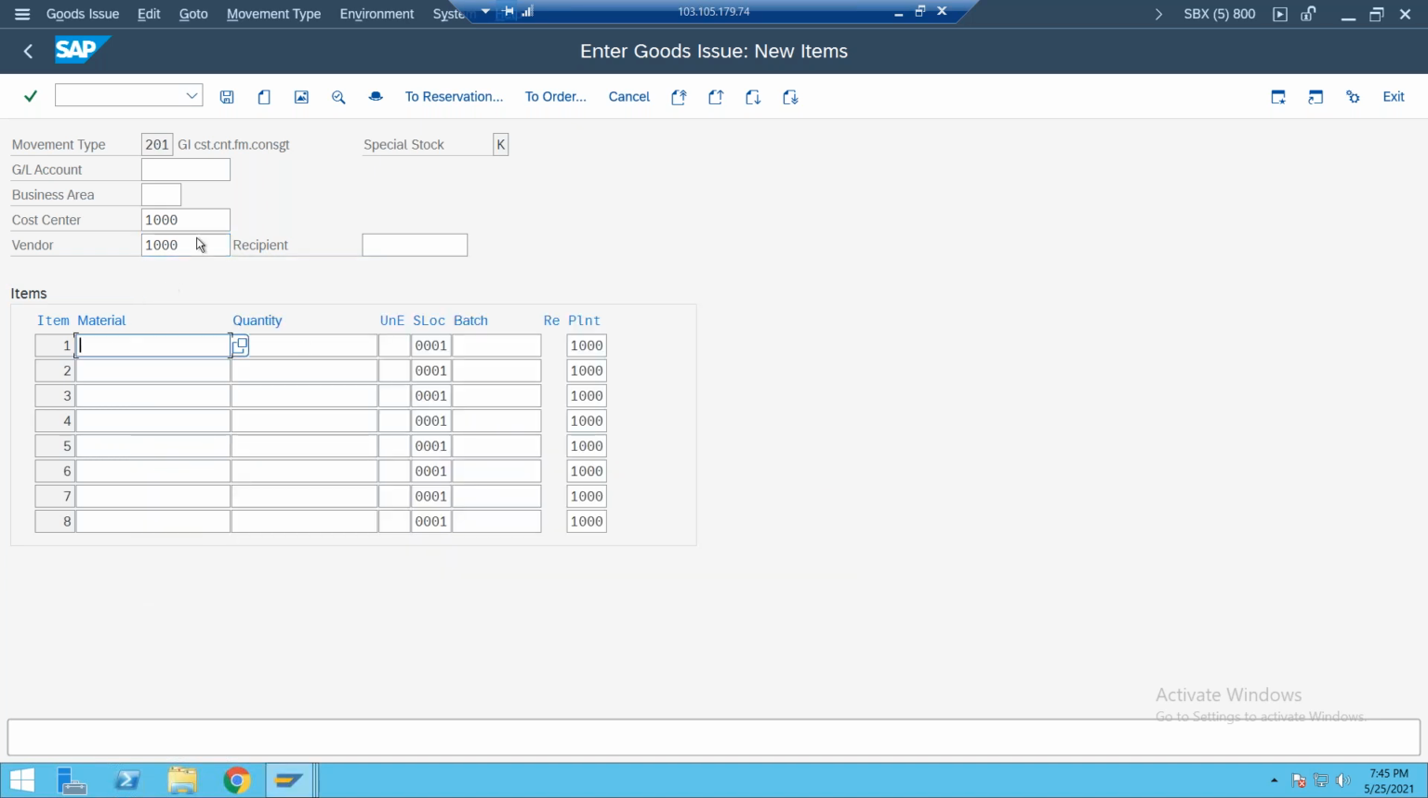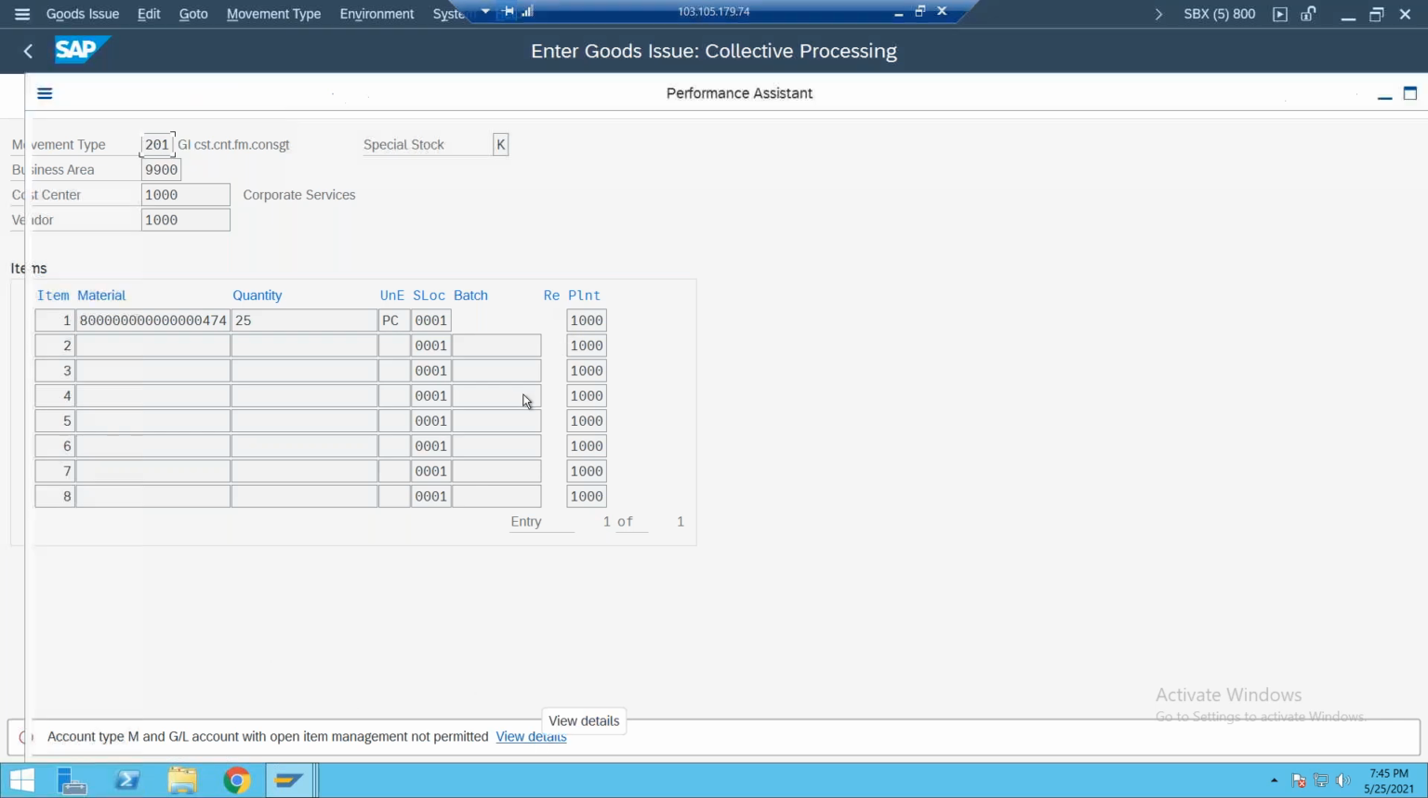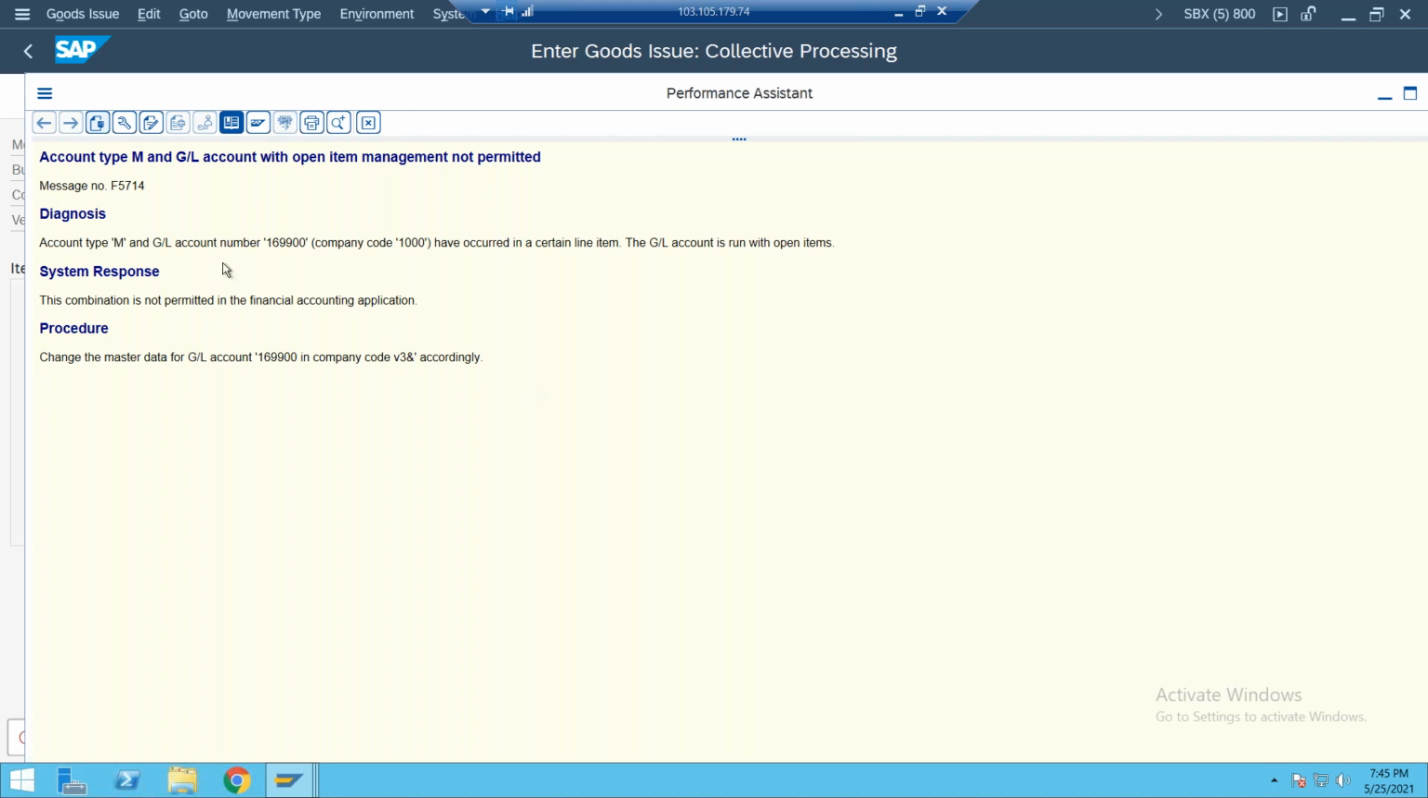For consignment we have so many vendors, so which vendor stock is it? You need to enter vendor 1000. And which material? Enter the material code. How much quantity are you issuing? 25 pieces here. Enter. If you click on save, we get the error: account type M and GL account with open item credit is not permitted.